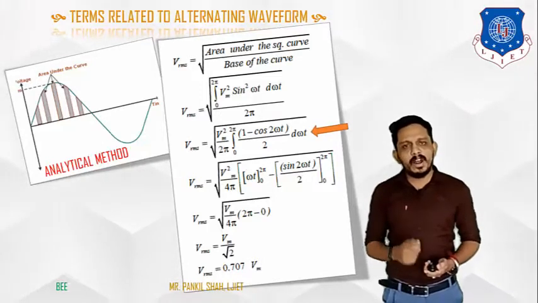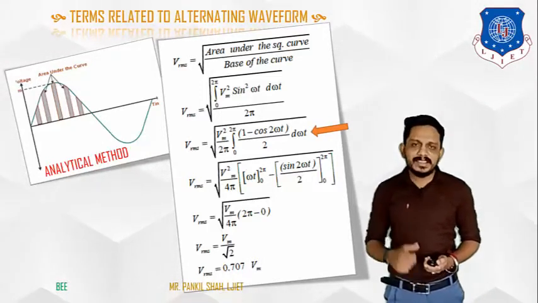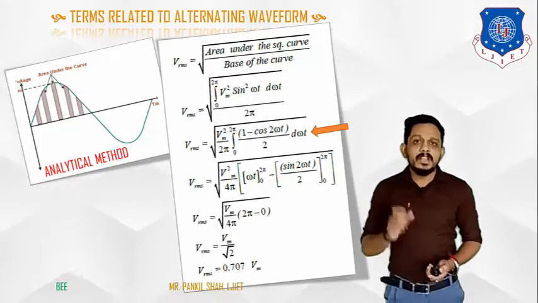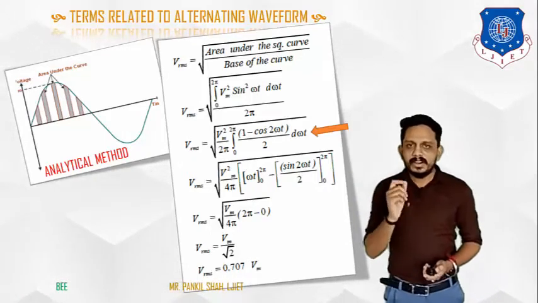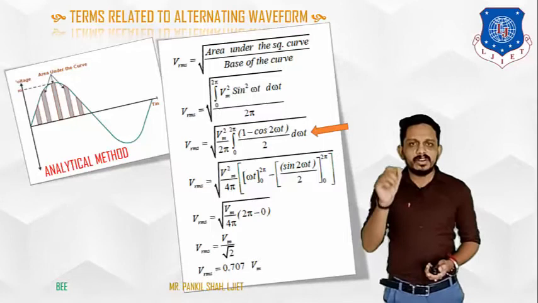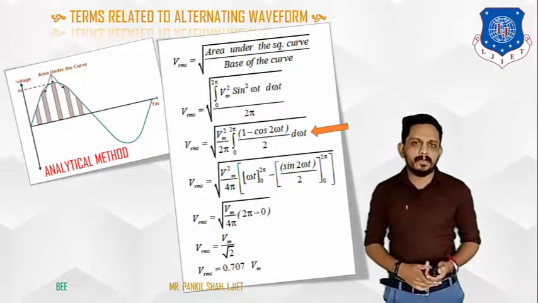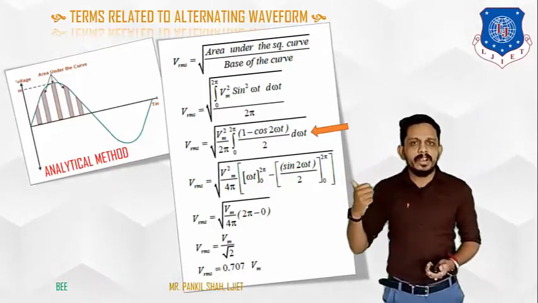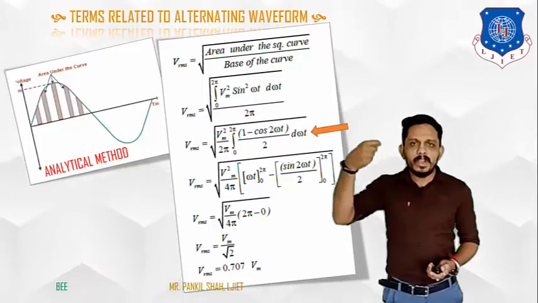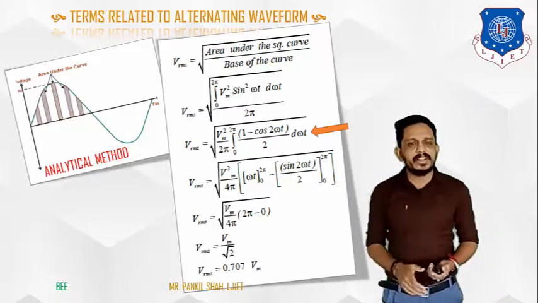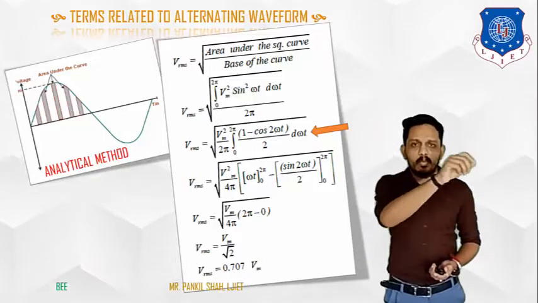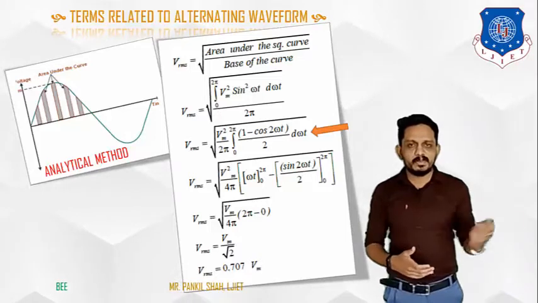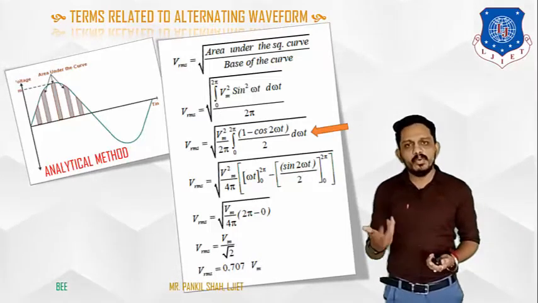And the mathematical formula to integrate this sine square omega t is nothing but 1 minus cos 2 omega t upon 2. So the formula for sine square omega t is nothing but 1 minus cos 2 omega t upon 2. So this 2 will be common from this integration because it is constant. So now outside the integration there will be the term Vm square upon 4 pi, and in the integration there will be the term 1 minus cos 2 omega t into d omega t, because we have to integrate this equation with respect to d omega t, or you can say theta.